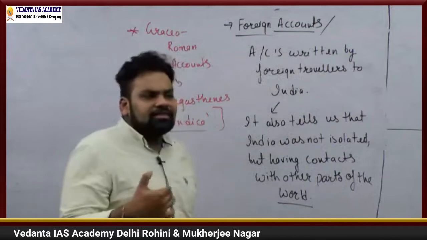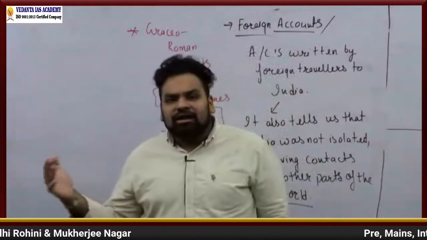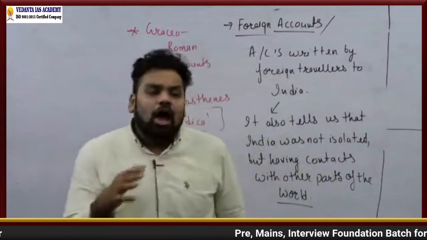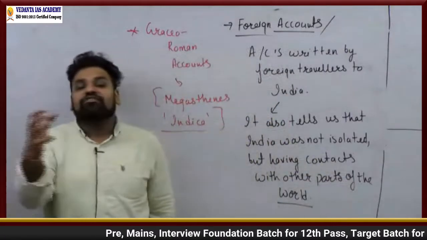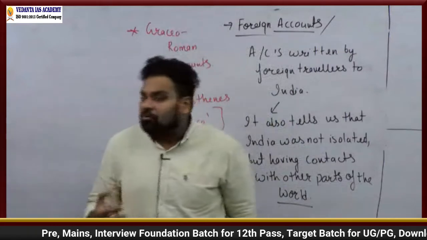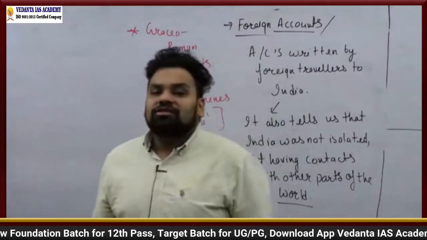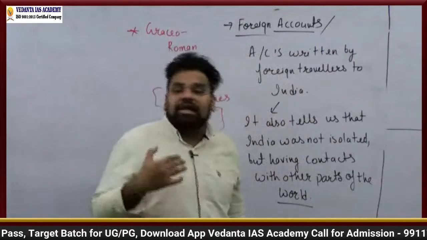In Indica, he tells us how exactly the urban town planning committee was organized, how exactly the army was organized, and how exactly the society of that particular time was during the time of Chandragupta Maurya. All these things can be seen in that account, right? Megasthenes gives us ample information.